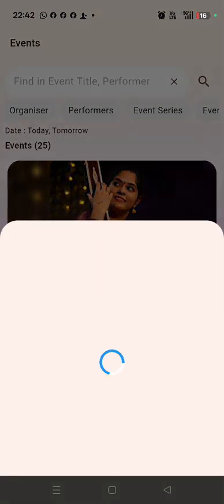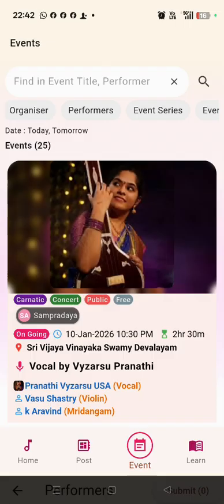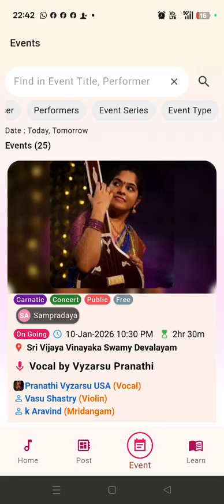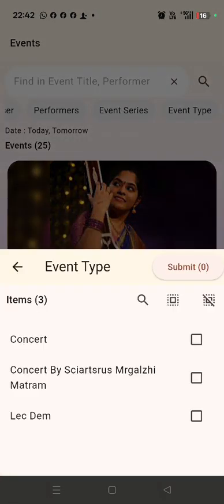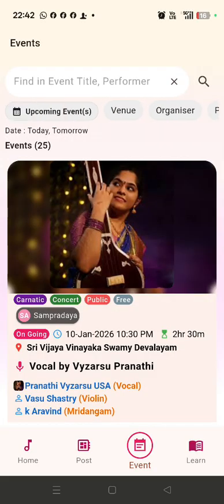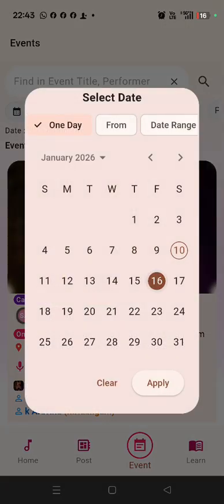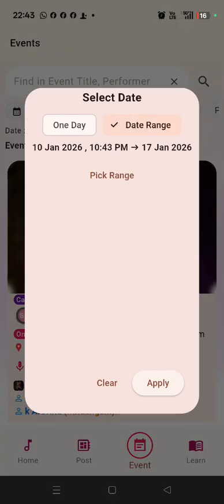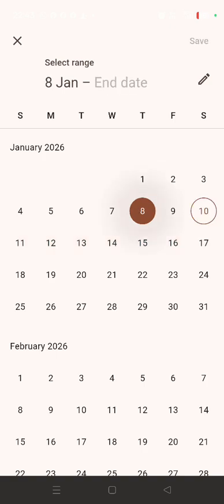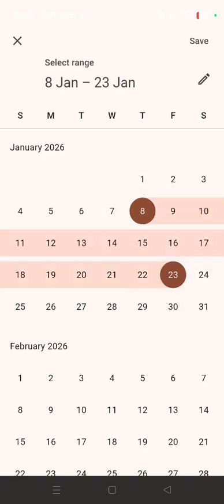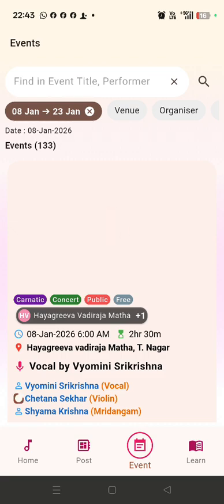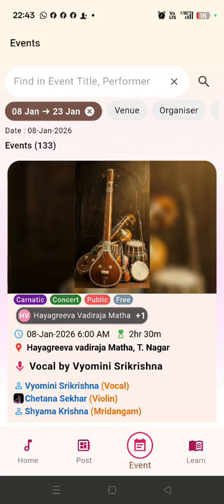then artists, then event series. There are festivals happening, those we call series, and the event type, whether it is a concert or lecture demonstration and things like that. We can search by date, by a single date or a date range. We can select, say, January 7th to 28th, 23, like that. I can pick the range. Like that, there are a lot of filtering options available in this app with respect to events.